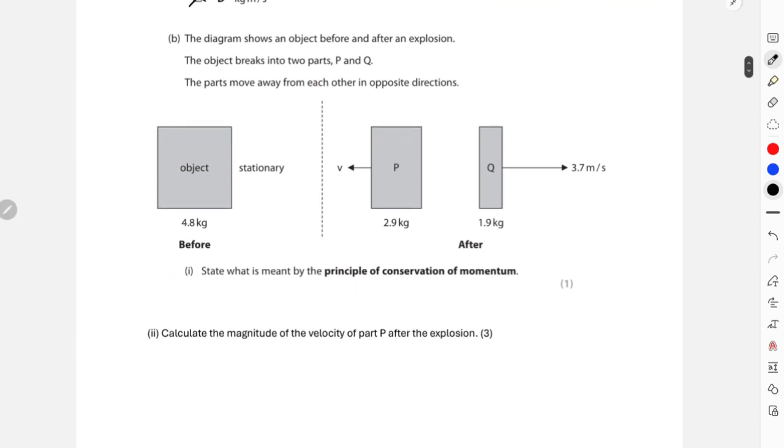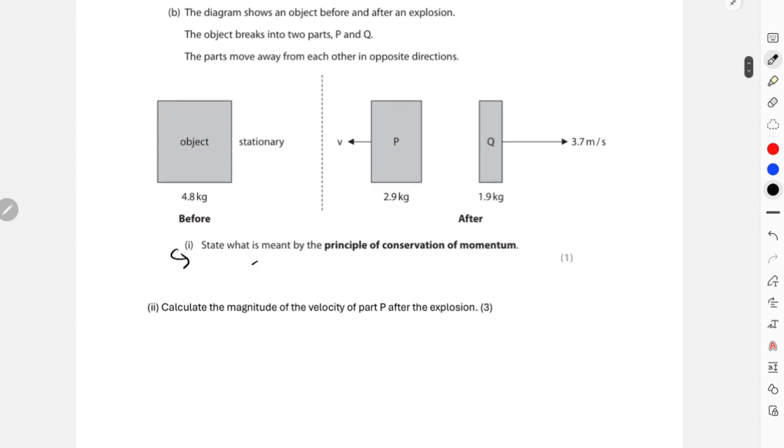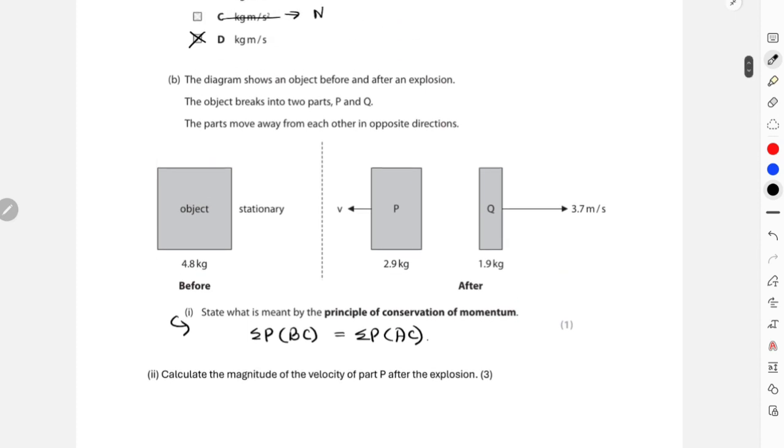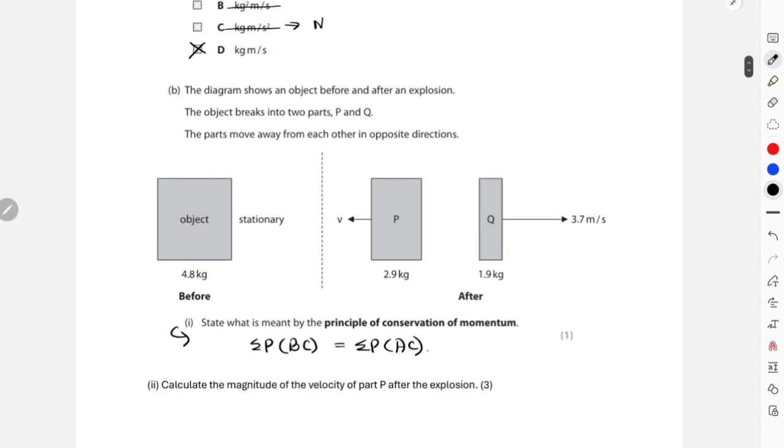And over here, even reading the question, I can understand this part. State what is meant by the principle of conservation of momentum. I know this is that the momentum before collision should be equal to the momentum after collision, right? And then again, the diagram shows an object before and after explosion. The object breaks into two parts, P and Q. The parts move away from each other in opposite directions.